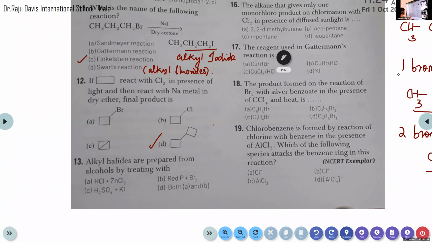So among these 4 options, which are the methods that can be used for the preparation of alkyl halide from alcohol? Page number 294, under the heading from alcohols. Here you can see a lot of chemical reactions for the preparation of alkyl halides, and you can find out which are the correct options.